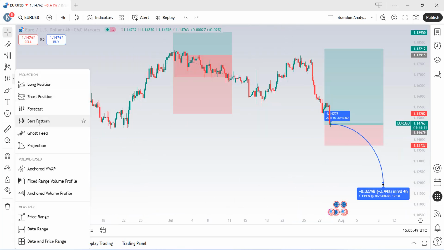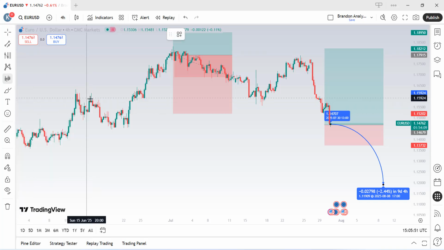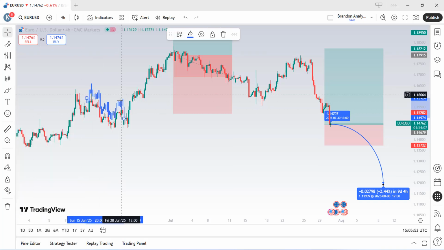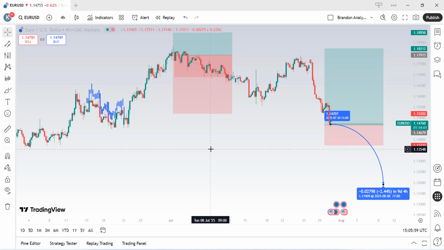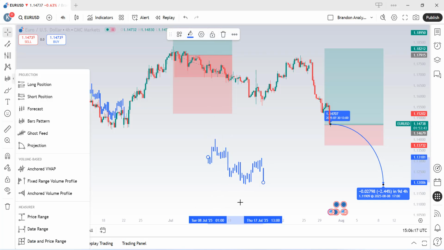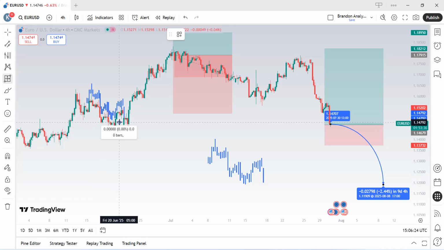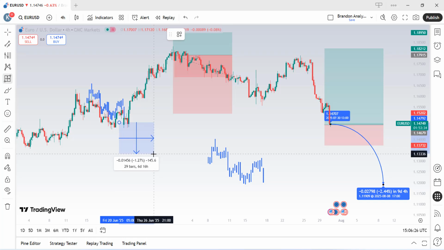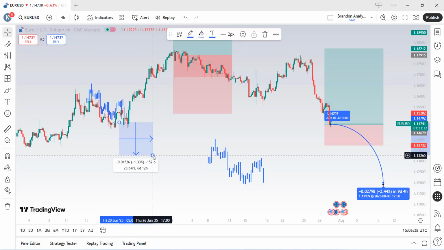We also have our bar patterns tool, which we can use to copy bars in a particular range, as you can clearly see here, and can be pasted somewhere else for other technical analysis. Still on this very section, we have our price range and date tool, which we can use to measure movement, especially after major news impact.